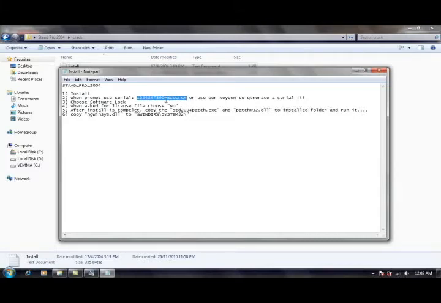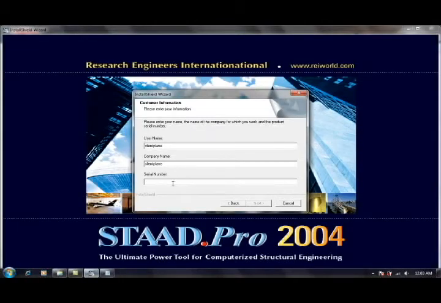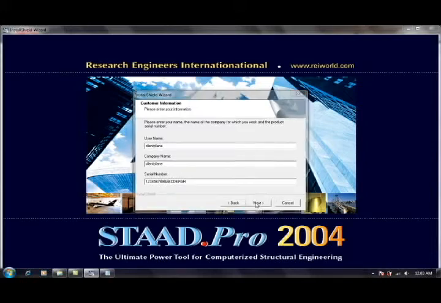1 2 3 4 5 6 7 8 9 0 A B C D E F G H. Copy, and then go to the install shell again and paste it in the serial number box. After that, you click next.